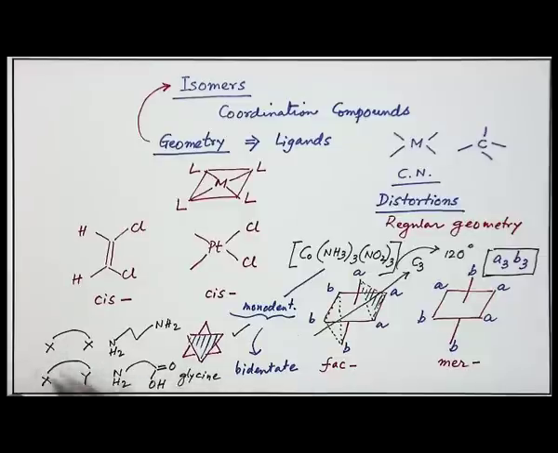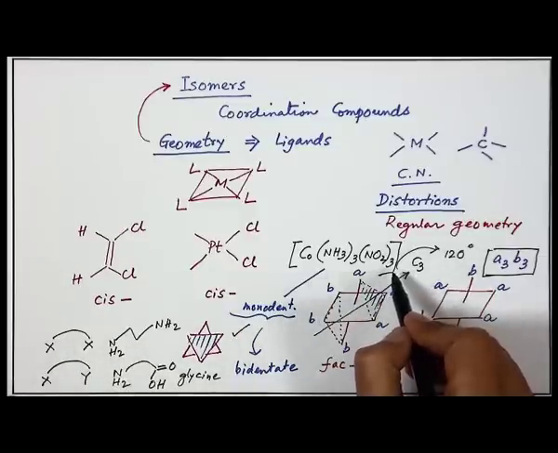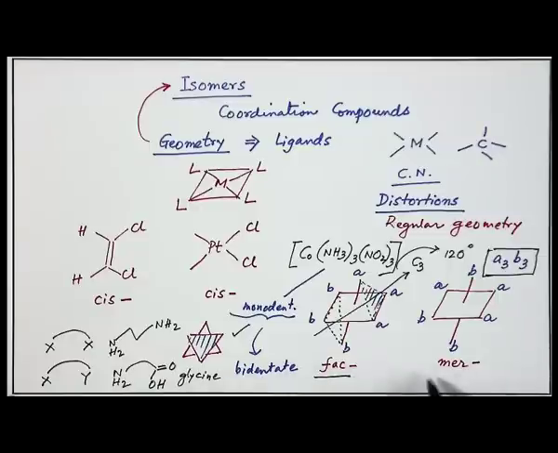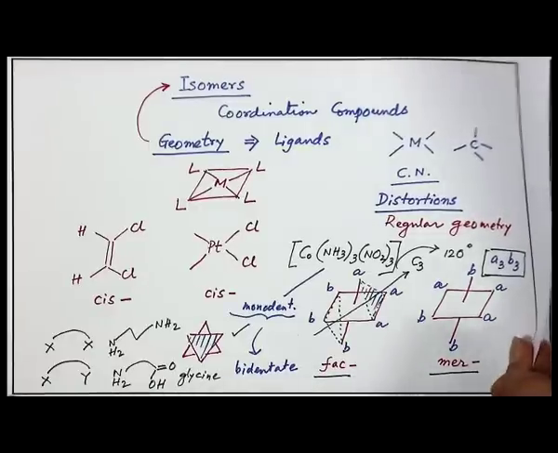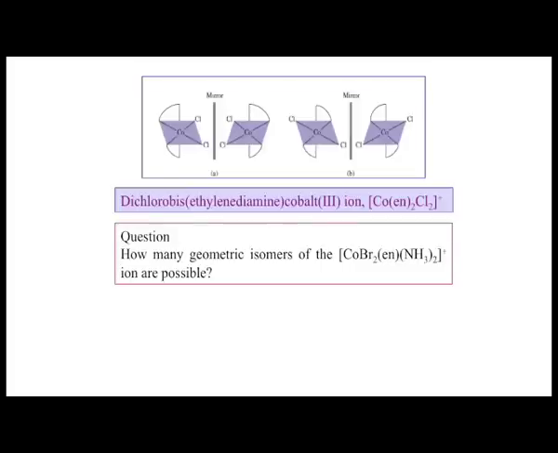So, we can have much more complex things. For very simple monodentate ligands, we can have the facial and the meridional isomer. What we will see next is how we get the corresponding isomers for an arrangement where the cobalt center has one bidentate ligand and another bidentate ligand.